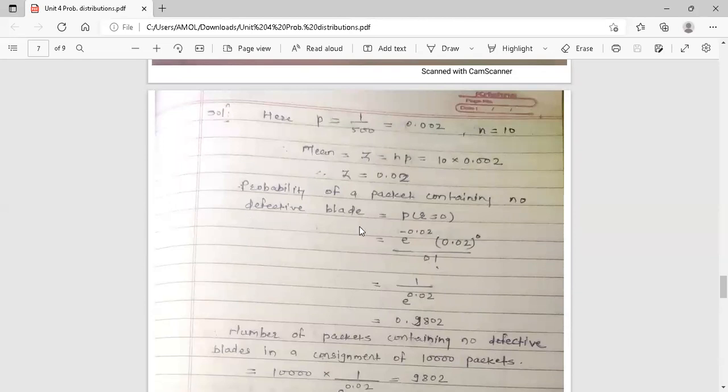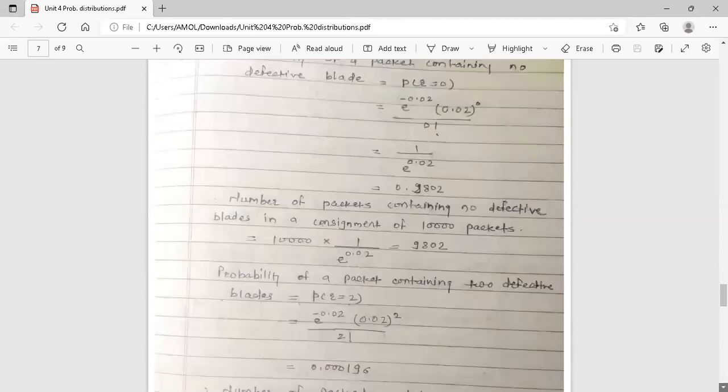See, no defective means r is equal to 0. Now see, what is the formula of Poisson distribution? e raised to minus z, z is here 0.02, into z raised to r, z is here 0.02 raised to r. R is 0. The value of r is 0 upon r factorial. R factorial means 0 factorial. Now simplify this term, and its probability is nothing but 0.9802.